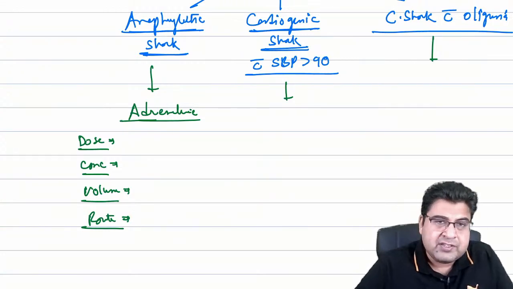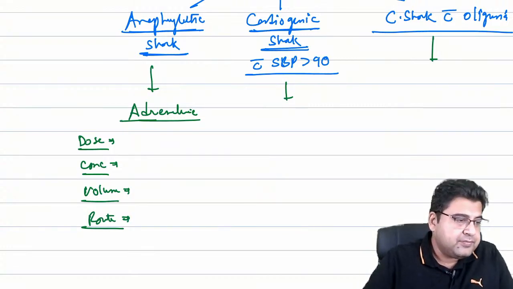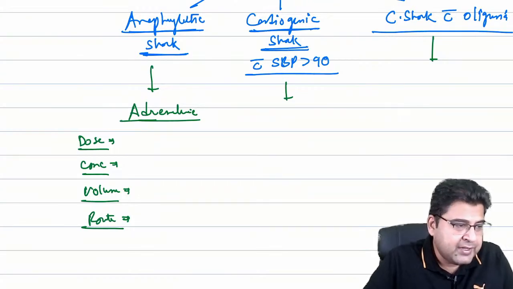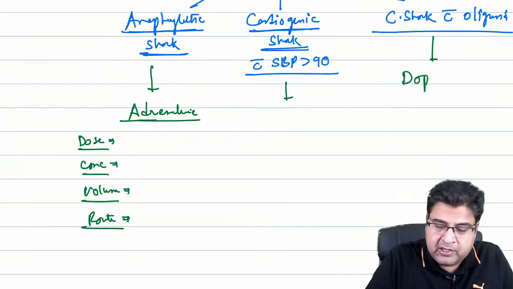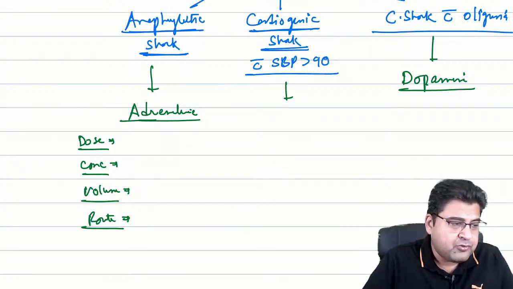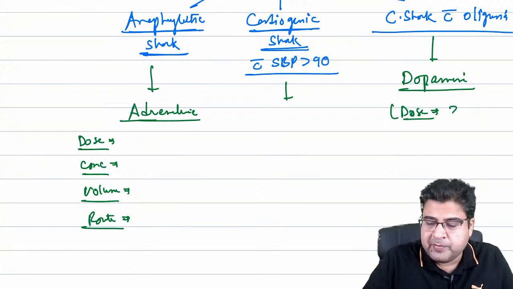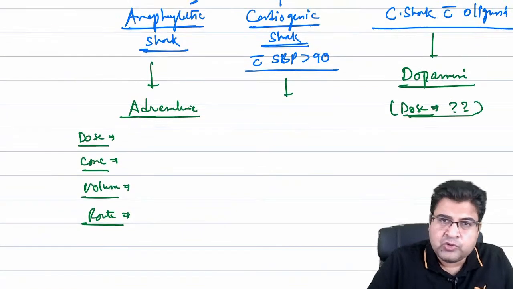What is the dose? What is the concentration? What is the volume? What is the route? Right? Yes, Dr. Sneha has given the correct answer. Pianchi also has given the correct answer. In patients of cardiogenic shock with oliguria, you will mark dopamine as the drug of choice. But guys, who will tell me the dose of the medicine when I use it for cardiogenic shock with oliguria? What is the dose of dopamine?